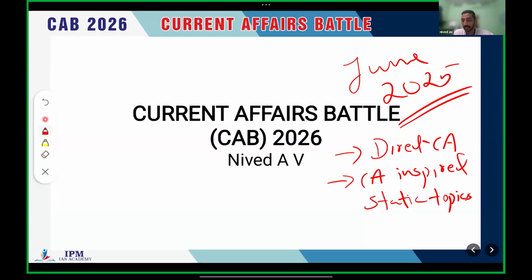Whenever we are dealing with current affairs or newspapers, we have to identify in which part or from what angle UPSC is going to ask questions from the particular topic we are dealing with at that time. That kind of insight you have to build yourself. I hope everyone is reading the newspaper on a regular basis, right?